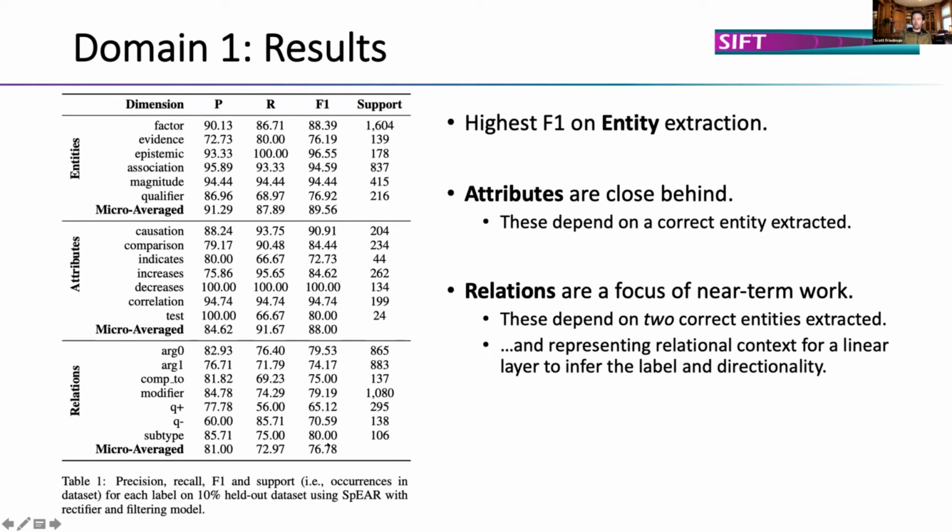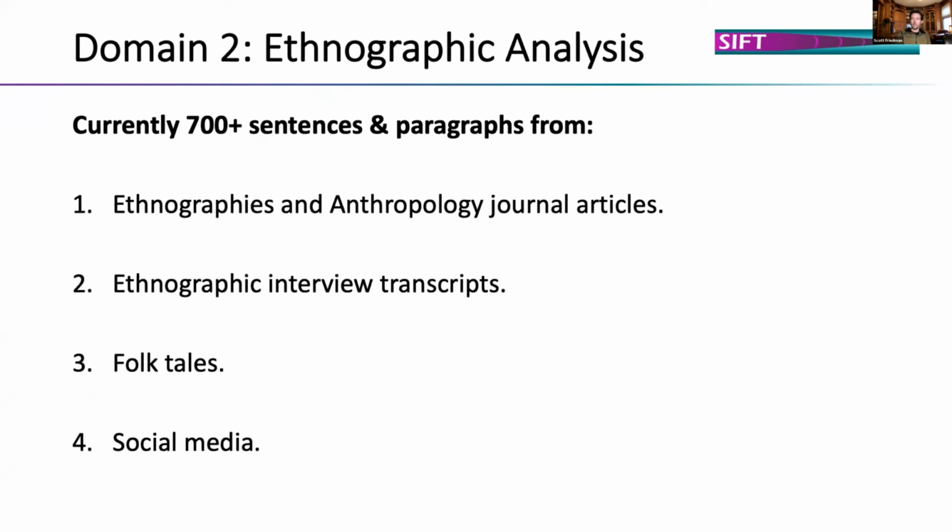The relation F1 is the lowest because we require correct entities to be extracted for the relation to be correct. So we don't award partial credit for this. But still, we're extracting these causal relationships and such with adequate F1 measure. So this is evidence that a transformer-based system can pull these causal structures from context.